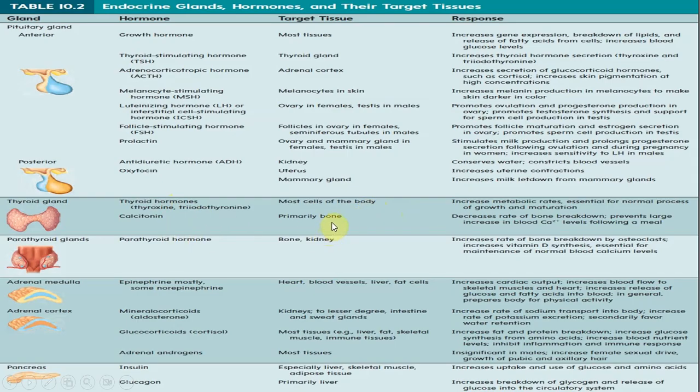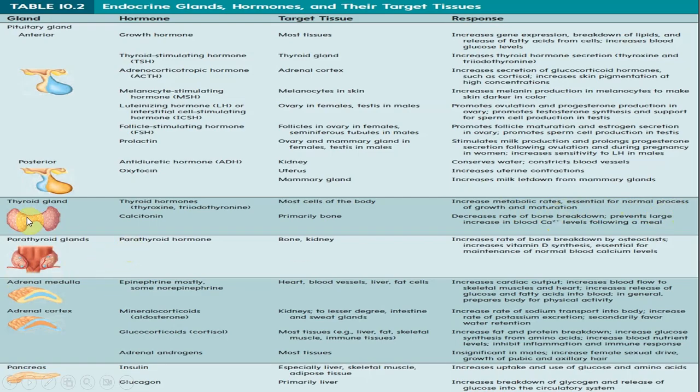Why? Because what calcitonin does is that it prevents large increase in blood calcium levels, right? And decreases the rate of bone breakdown, right? So this is what it does, right? So whenever there is increased calcium in your body, this conserves it. Thyroid hormones increase metabolic rates essential for normal process of growth and maturation, as discussed before.